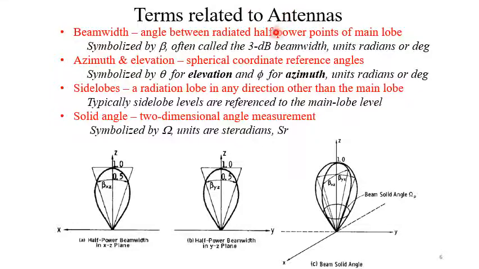Here we have half power beam width, meaning the angular separation between two half power points, and half power point means 3 dB point, so it is also called the 3 dB beam width. But we can have first null beam width as well. It is the angle between the two nulls of the main lobe, that is called the first null beam width.